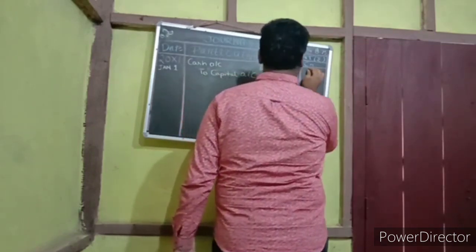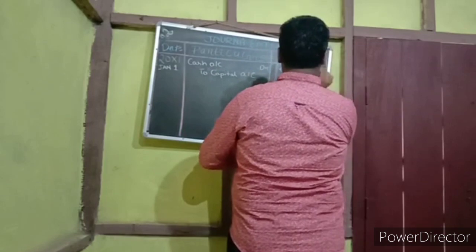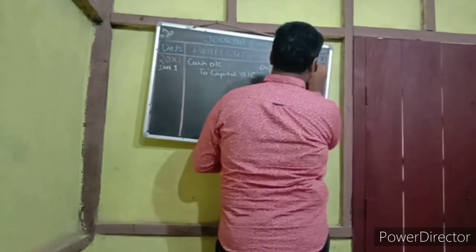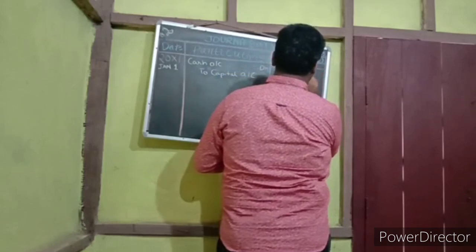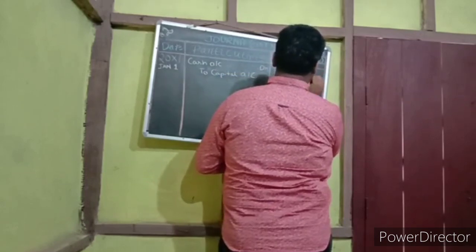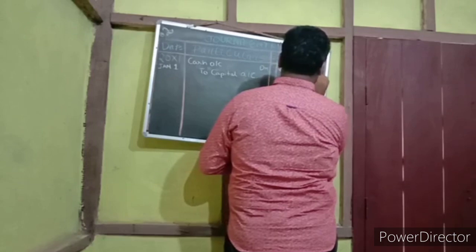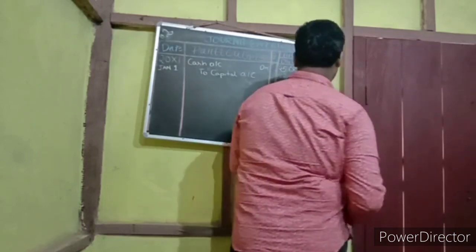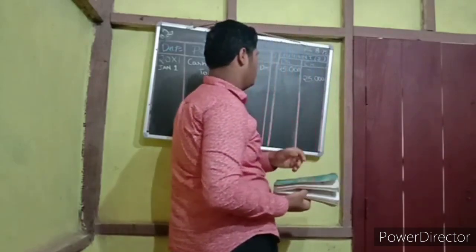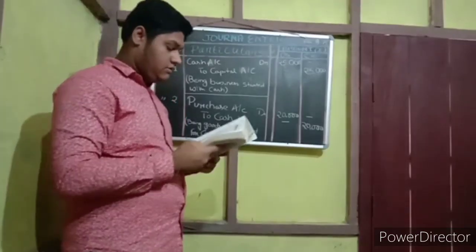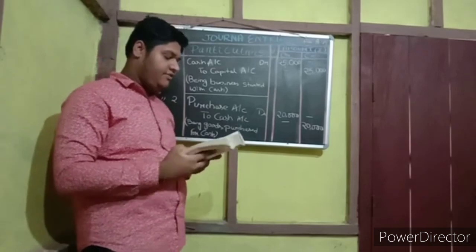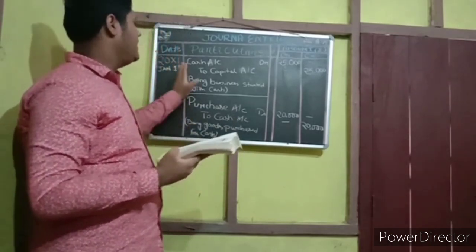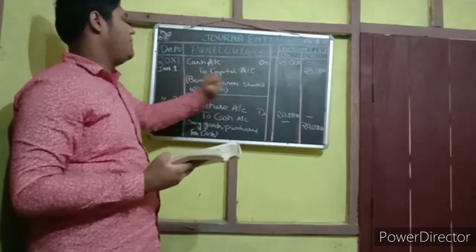In this debit area there is nothing. Now the second, it will be on the credit side. So again 25,000. So students, as in the first entry, January 1, Sri Ganesh started business with cash. So cash account debit to capital account.